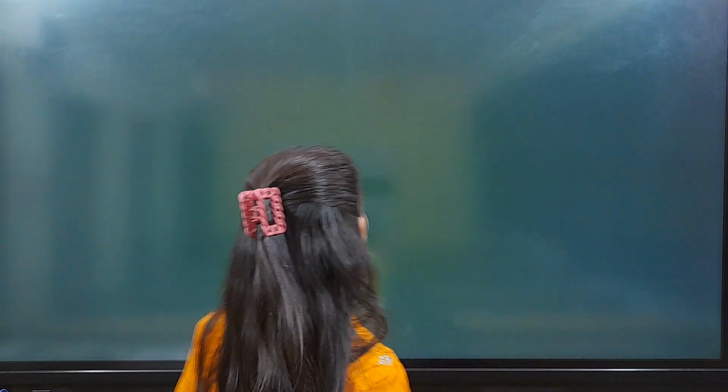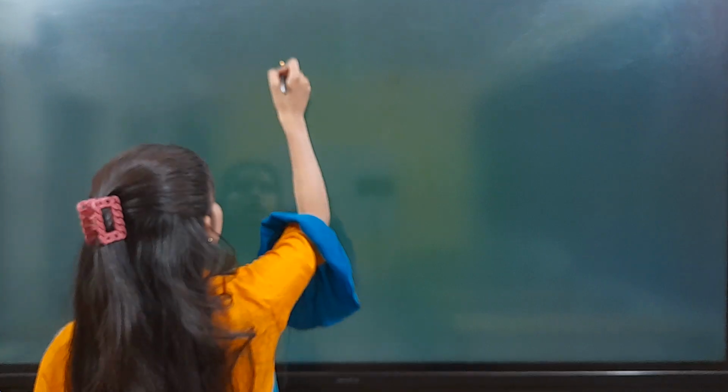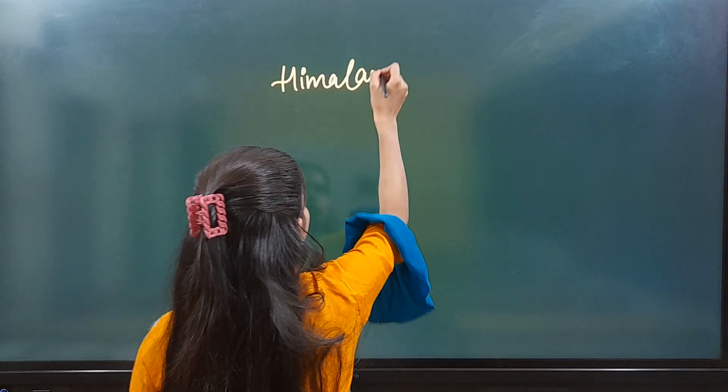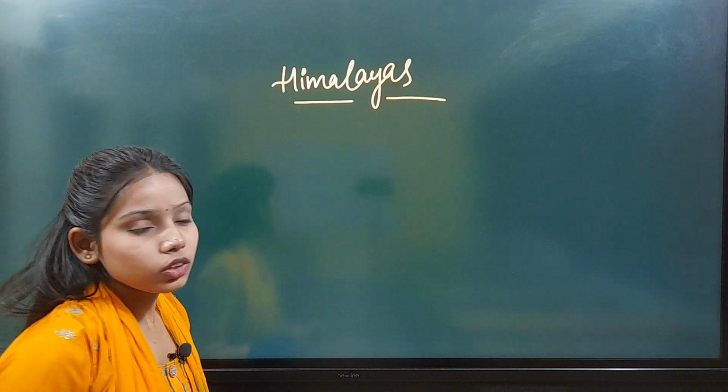This is going to be our lecture 3 of Indian geography. So today in this class what we are going to cover is Himalayas, okay? Today we are going to study Himalayas on the basis of their regional divisions. So today's topic is Himalayas. On the basis of regional divisions, we generally classify Himalayas into 5 categories.